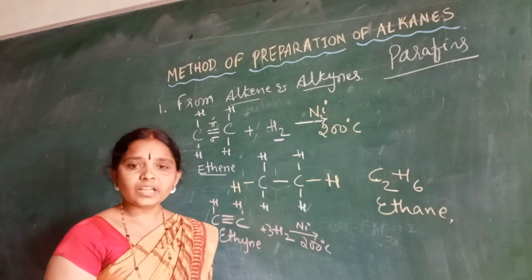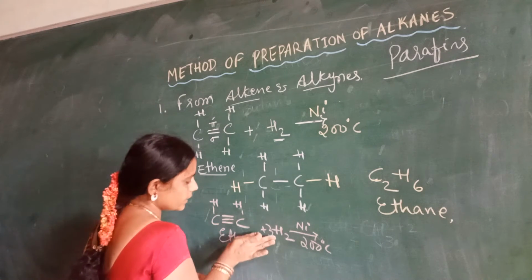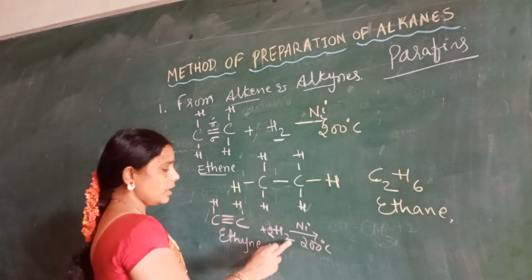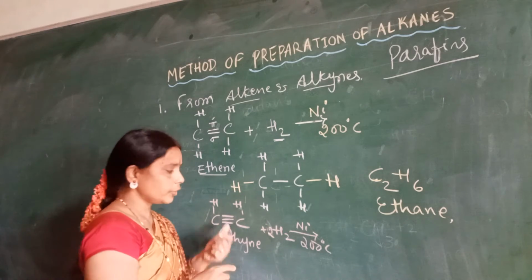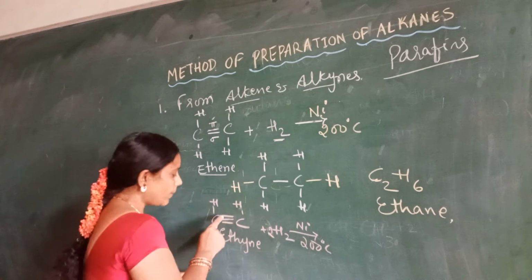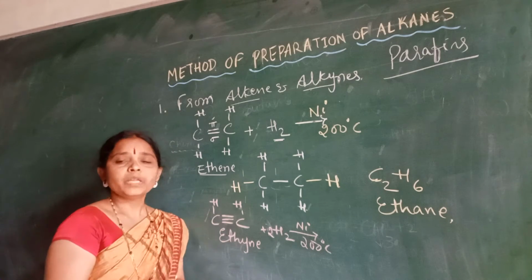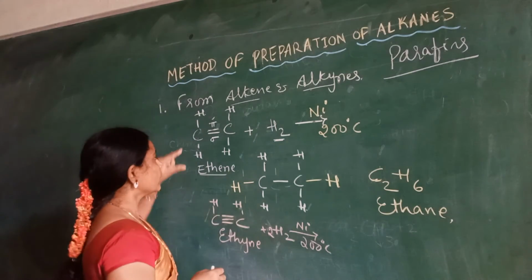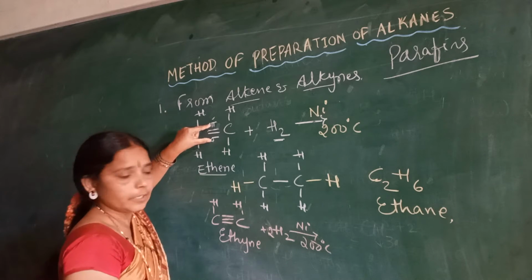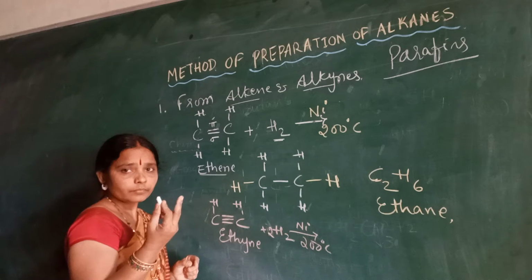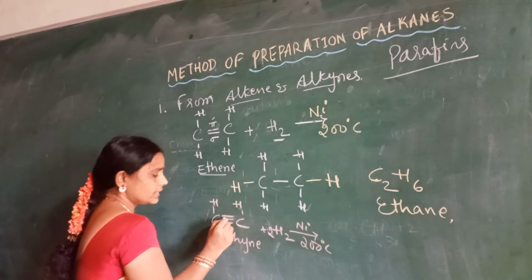it gives rise to a product where 2 moles of hydrogen combine, so 4 hydrogen atoms are going to be combining. How many pi bonds are there here? Let me check in the case of ethyne. It is highly unsaturated when compared with ethene. Here, 2 pi bonds are there, and 1 sigma.